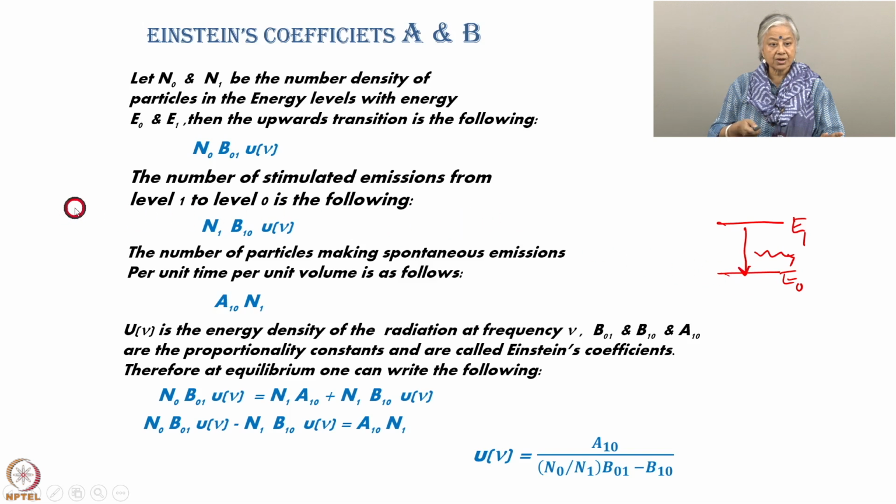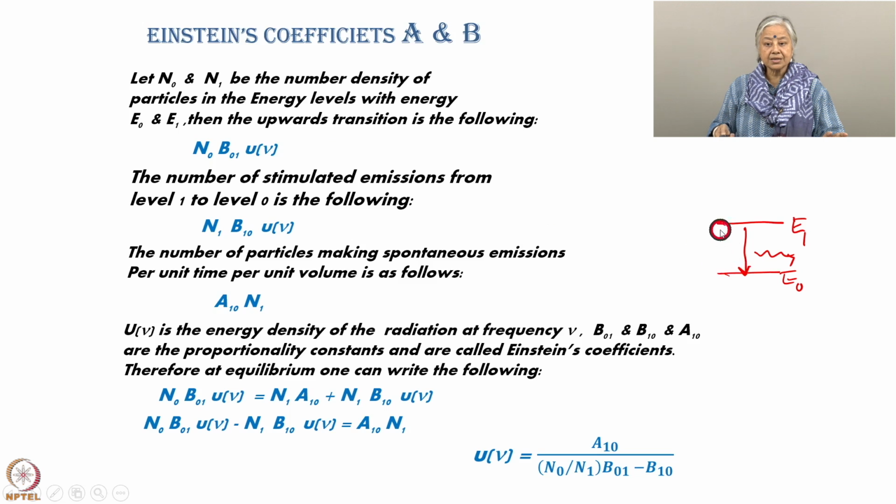So, here you have N0. And then of course, because it is an induced transition, you have U nu, which is the density of the radiation at a particular energy nu. Nu of course is the difference between E1 and E0.